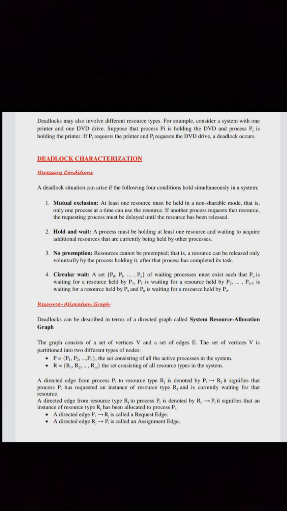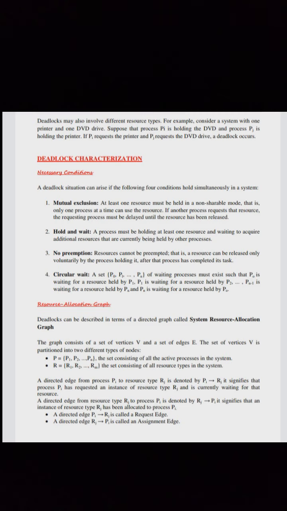Fourth one is circular wait. A set P0 to Pn of waiting processes must exist such that P0 is waiting for a resource held by P1, P1 is waiting for a resource held by P2, Pn-1 is waiting for a resource held by Pn, and Pn is waiting for a resource held by P0. Now let us see the resource allocation graph.